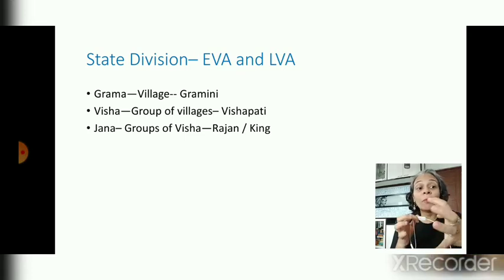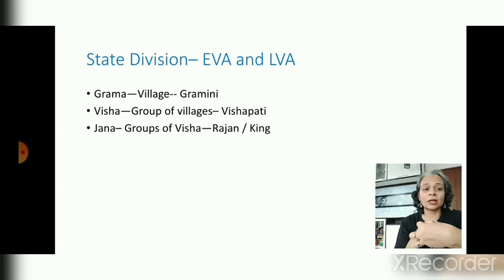And when a bunch of those Vishas comes, like how we have districts, that was known as Jana. Jana, Visha, and Grama. The caretaker of the Grama or the village was Gramini. Of Visha was Vishapati. And Jana was directly in the hands of the king, who in that time was known as Rajan.